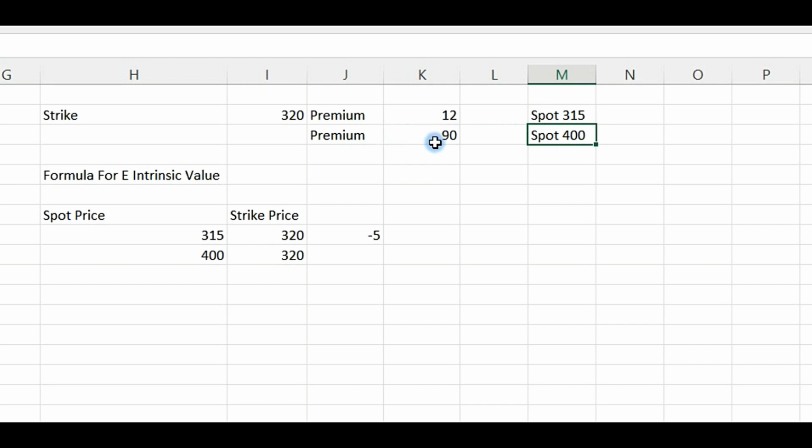How much is the intrinsic value at this moment? Spot price is 400, strike price is 320. The intrinsic value will be 80, because 400 minus 320 is 80. Out of this 90 rupees, 80 is the intrinsic value of the option.